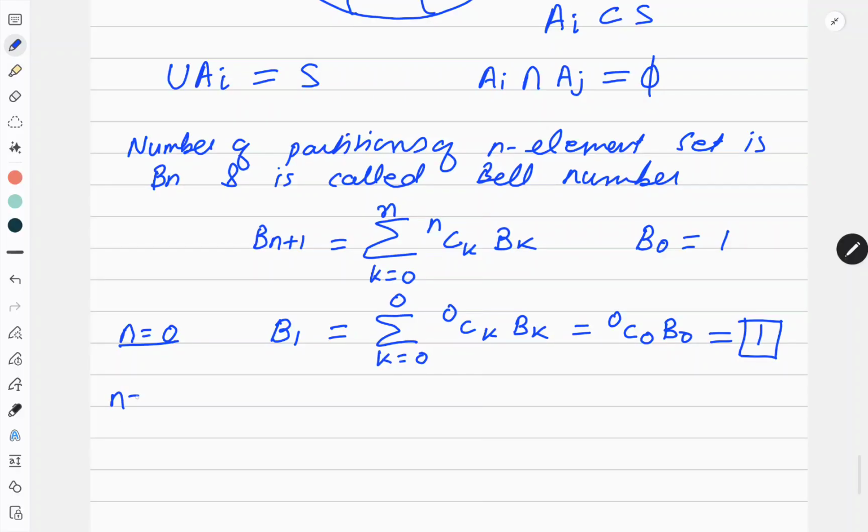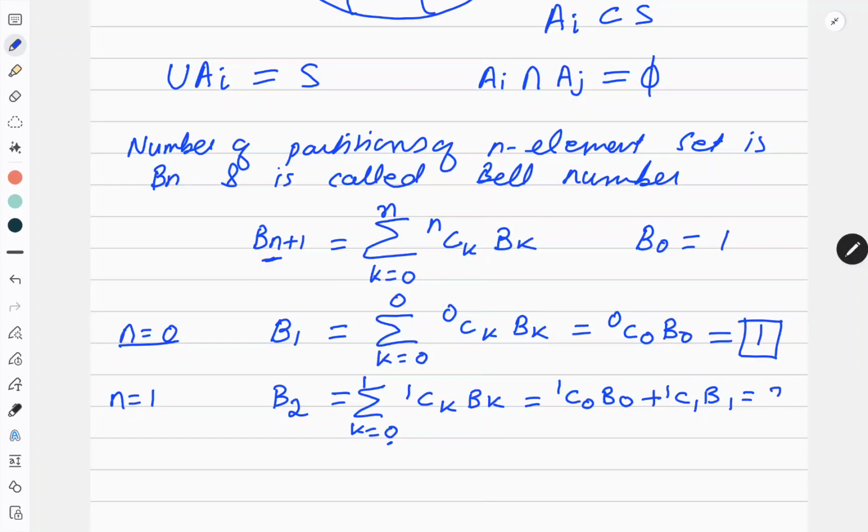Now let me take n equal to 1. In that case, I'll get B2. So B2 is summation k equals 0 to 1 of 1Ck Bk. Now open this summation. Opening summation means first put k equal to 0, so 1C0 B0 plus, now put k equal to 1, 1C1 B1. Now what is the value of 1C0? 1. B0 is 1. 1C1 is 1. B1 is 1. So I'll have 1 plus 1, that is 2. So the value of B2 is 2.